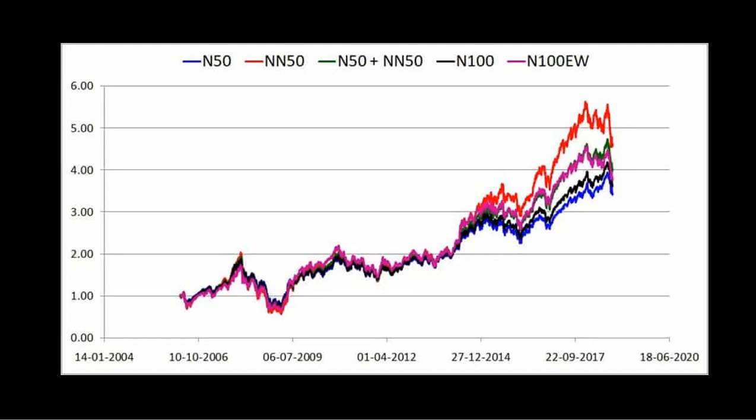So now in this graph I have normalized the Nifty 50, Nifty Next 50, Nifty 100, Nifty 100 equal weight, and 50% of Nifty 50 and Nifty Next 50 movements. The red is the Nifty Next 50, which is on top. The blue is the Nifty 50, and you can see the Nifty 100 equal weight, which is the violet, and the Nifty blend, that is the 50% Nifty 50 and Nifty Next 50, that's green. They're more or less together typically, and we'll see that in more detail later. And the Nifty 100 is in black. So that's the normalized movement on price.